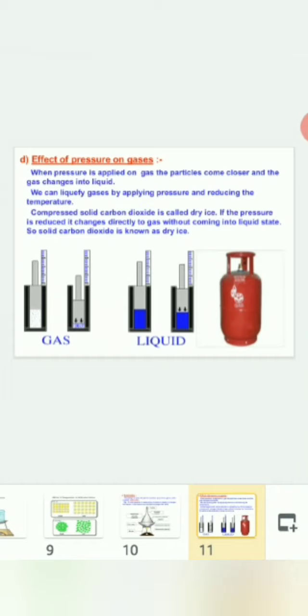If the pressure is reduced, it changes directly to gas without coming into the liquid state. So solid carbon dioxide is known as dry ice. What happens if the pressure is reduced? It will again change directly to gas without coming into the liquid state.